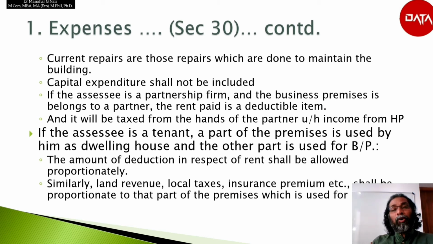The complete rent paid or repairs paid or insurance paid cannot be claimed, but a proportionate amount can be deducted from the business income to the extent of the portion of the building which is used for the business or professional purpose.